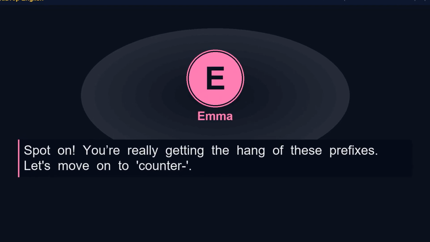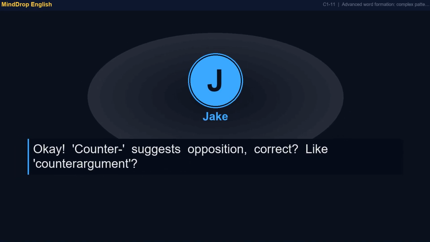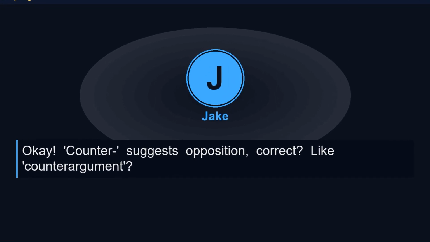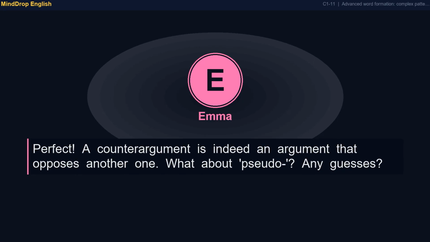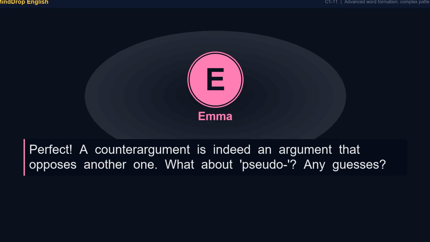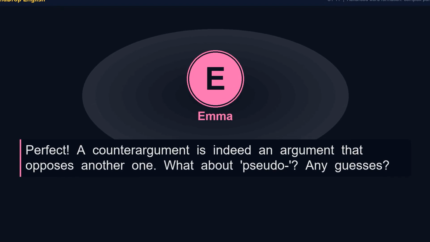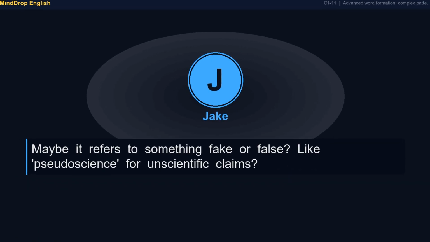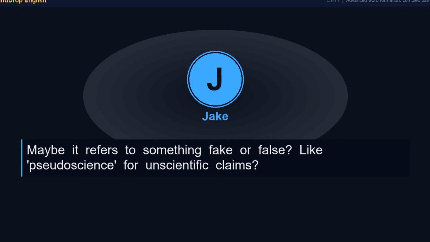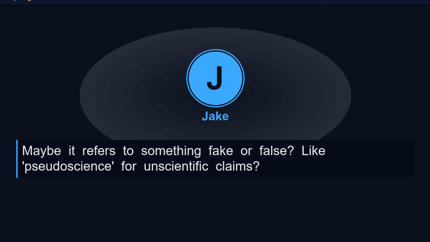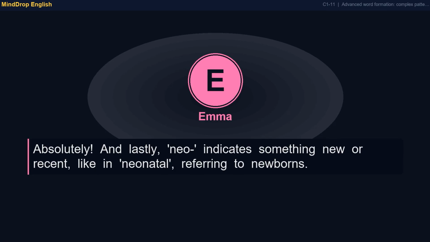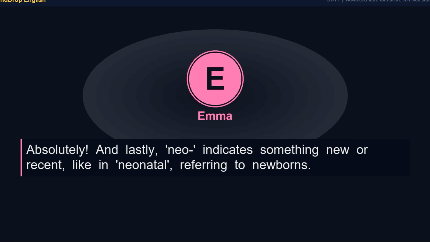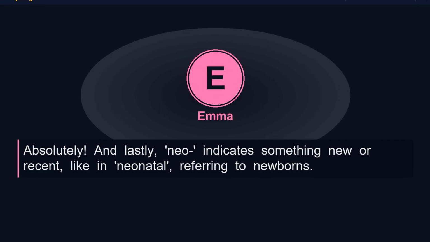Let's move on to counter. Okay, counter suggests opposition, correct? Like, counterargument. Perfect. A counterargument is indeed an argument that opposes another one. What about pseudo? Any guesses? Maybe it refers to something fake or false. Like, pseudoscience, for unscientific claims? Absolutely. And lastly, neo indicates something new or recent, like in neonatal, referring to newborns.